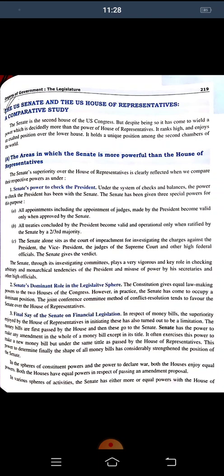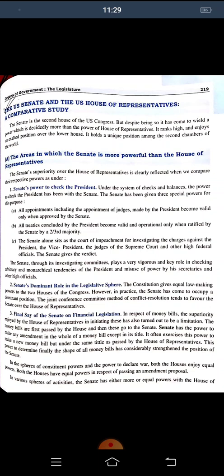We can also say that the Senate dominates the legislative sphere, that is the lawmaking power. The Constitution gives equal lawmaking power to both the houses of the Congress. However, in practice, the Senate has come to occupy the dominant position.